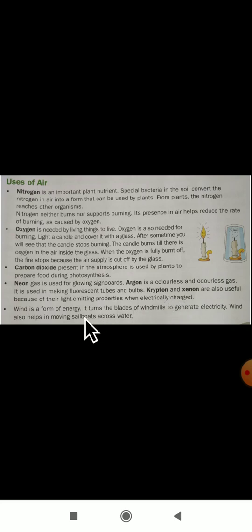Wind is a form of energy. Wind energy, you all know. It turns the blades of windmills to generate electricity. You all know the windmills. Wind also helps in moving sailboats across the water. Air cools engines by absorbing and taking away the heat produced in them.